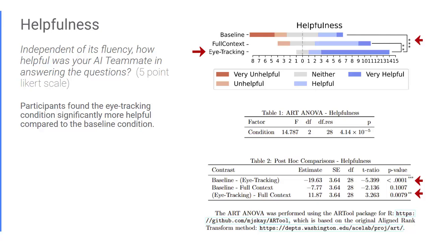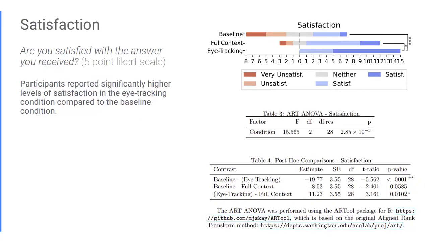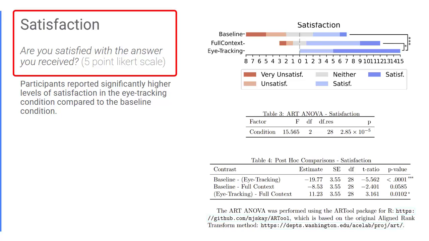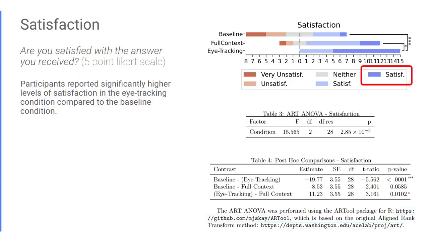Showing consistency with the results from our quantitative analysis, we also asked participants to rate their satisfaction with the answer received on a scale of 1 to 5, with blue for very satisfied and red for very unsatisfied. The results show that participants found the eye-tracking condition significantly more satisfying compared to the baseline condition. Once again, these results show consistency with the quantitative analysis.